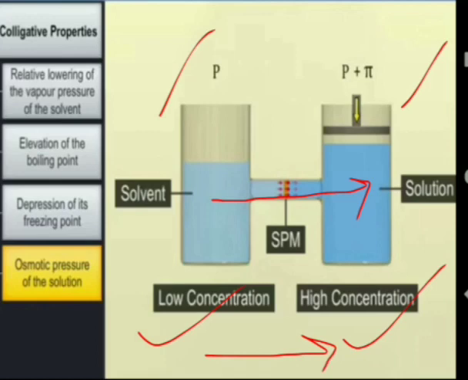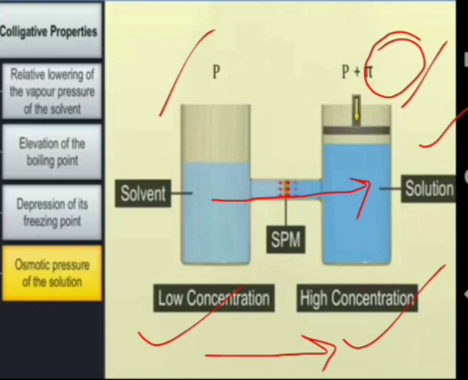To stop these molecules of water or solvent from moving from solvent to solution, we must apply a pressure called the osmotic pressure toward the solution side, so that the solvent molecules coming from the solvent to the solution are restricted.